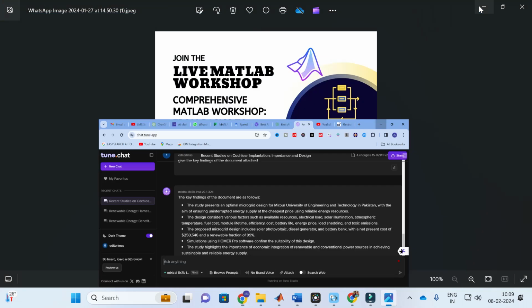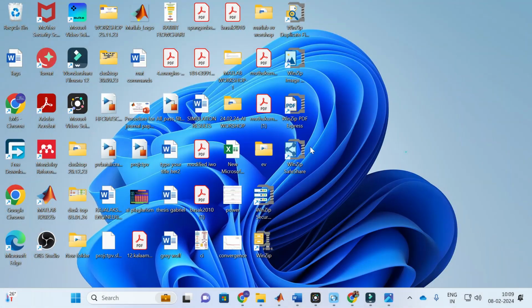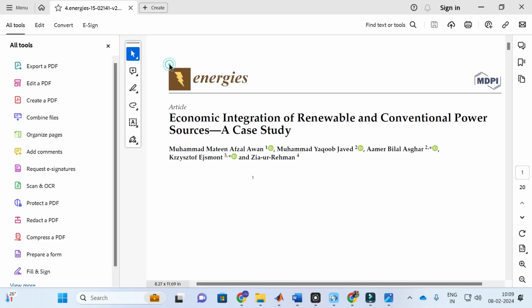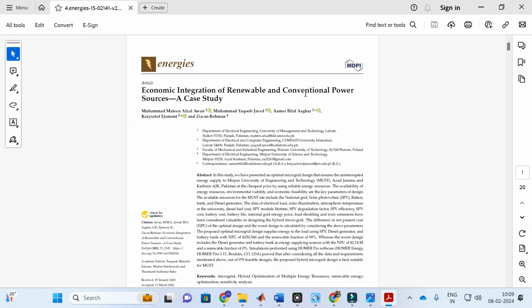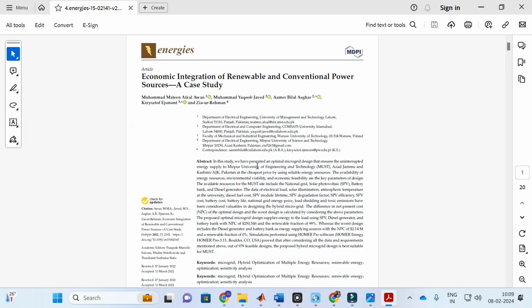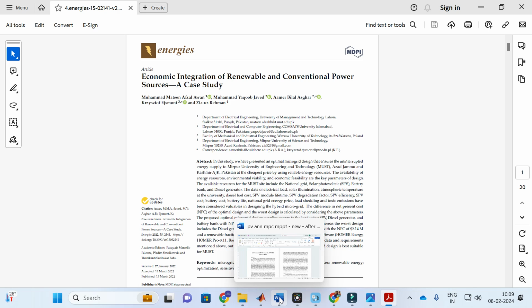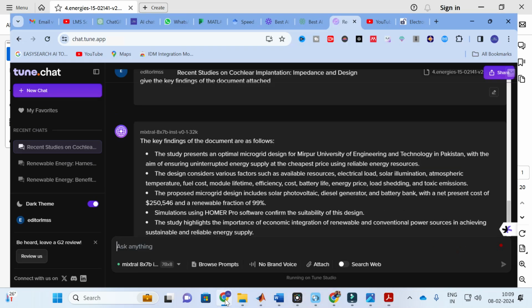In order to get a better understanding of this document, I am going to open it. This document is all about economic integration of renewable and conventional power sources, a case study. This case study is related to Jammu and Kashmir and Pakistan, at Mirpur University of Engineering and College, and the installation of solar panels in that premises.